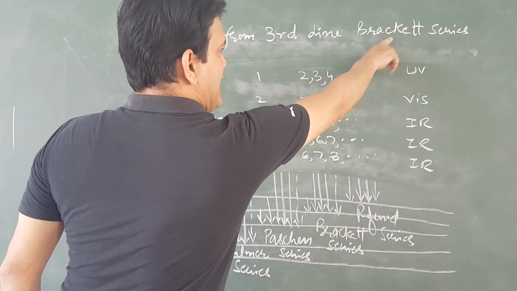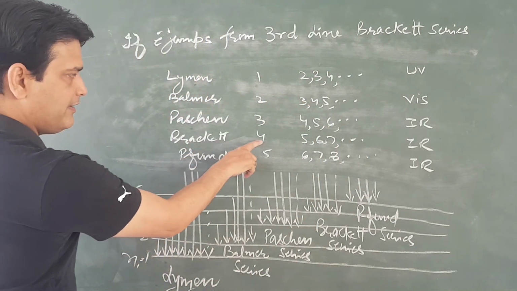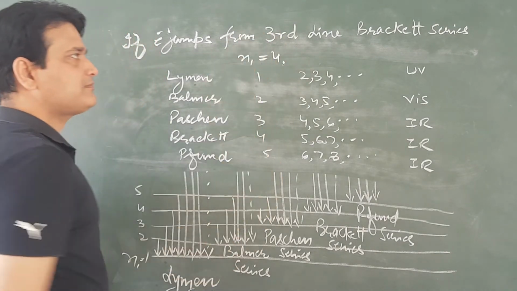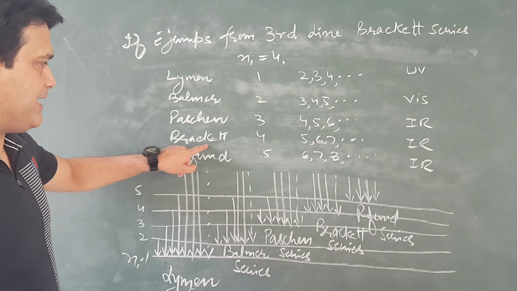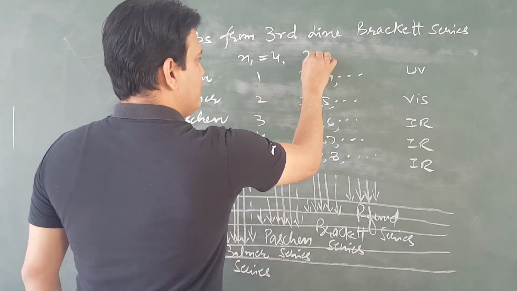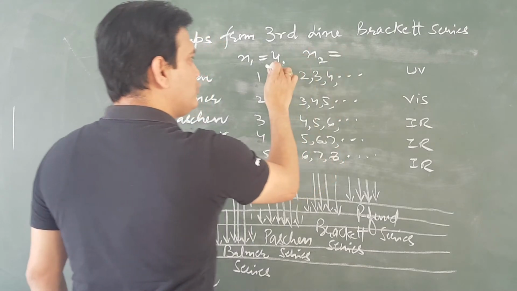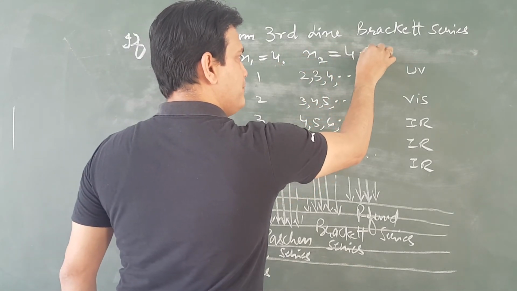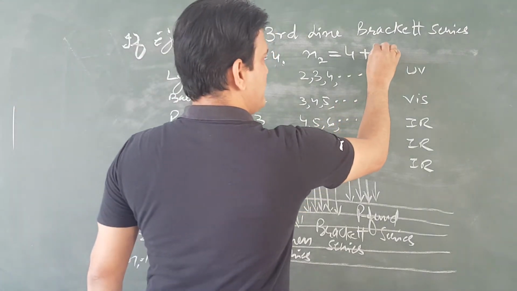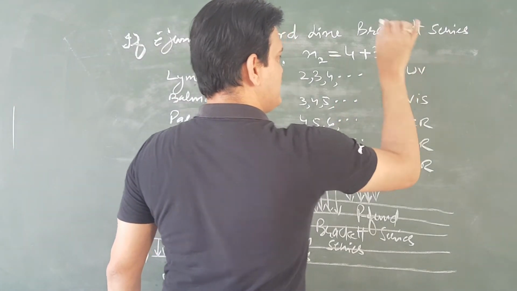If the statement is like this, then since the series is Brackett, n1 will be equal to 4. And now n2 will be equal to this 4 plus which line? Third line. 4 plus 3 is equal to 7.